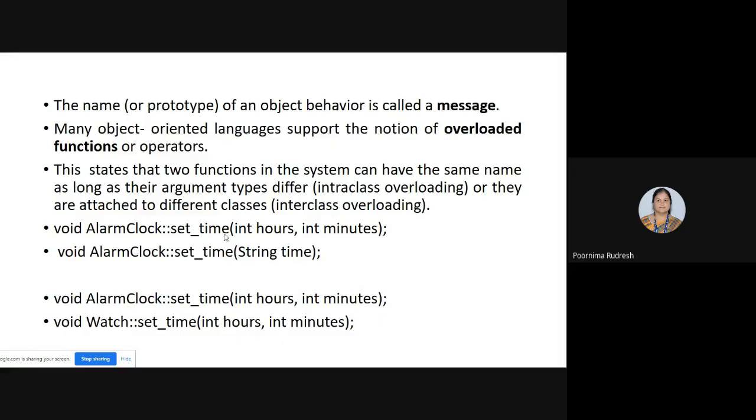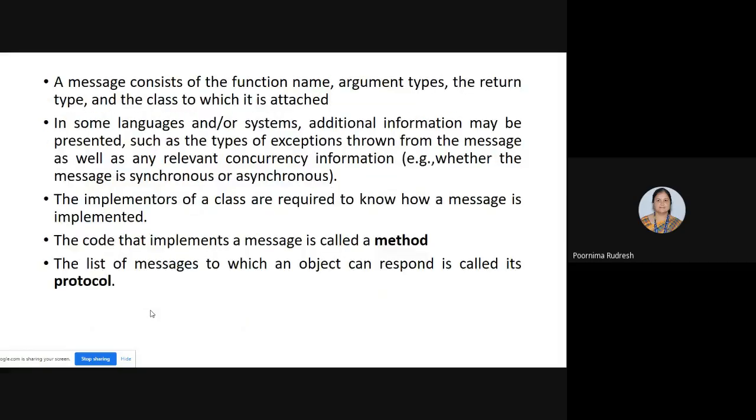Within the class, we can use the same function name, but the arguments differ. In the second one, even the function name and argument types are same, but these functions are attached to two different classes, and hence it is said to be interclass overloading. Understood the difference between intra-class and inter-class overloading, what a message is and how the objects interact together with the help of the message? Then we'll see what the message consists of.